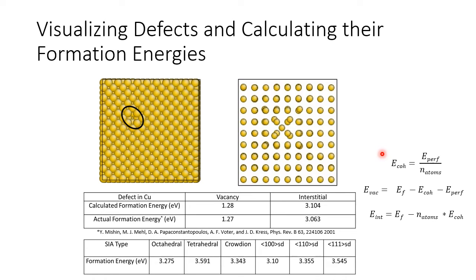The vacancy formation energy was calculated by subtracting one cohesive energy and the energy of a perfect structure from the final relaxed energy. And the interstitial formation energy was calculated by subtracting the number of atoms including the interstitial multiplied by the cohesive energy from the final relaxed energy. This calculation was also done for the 6 canonical interstitial types seen in copper. The formation energy for an interstitial is more than twice as much as that for a vacancy, and visually it's evident in how much more distortion there is around an interstitial compared to a vacancy.